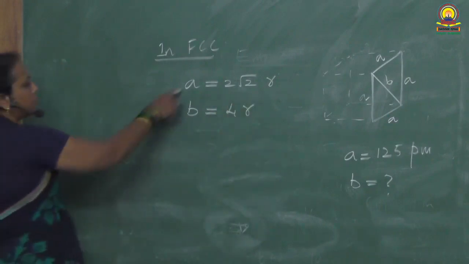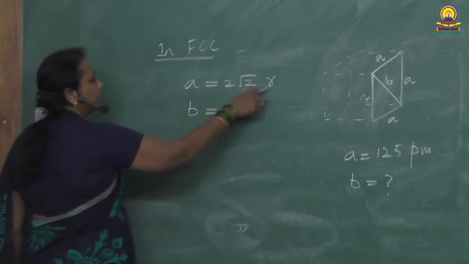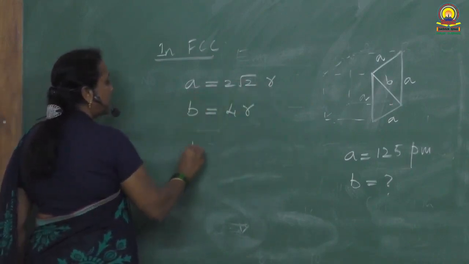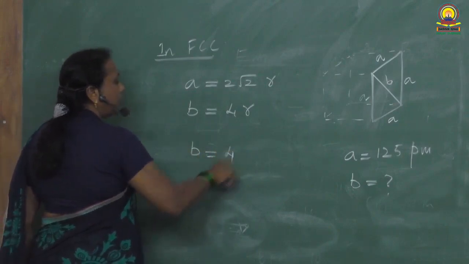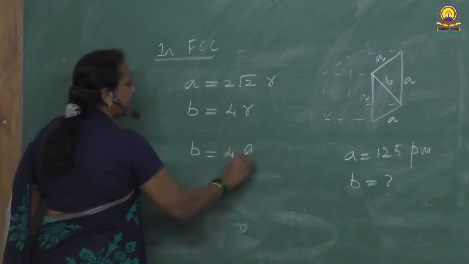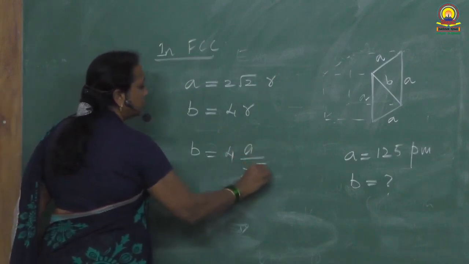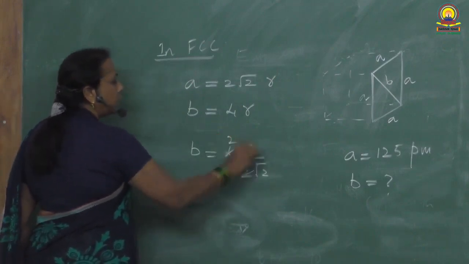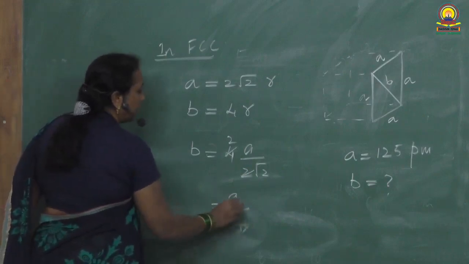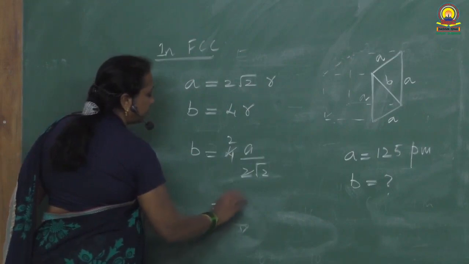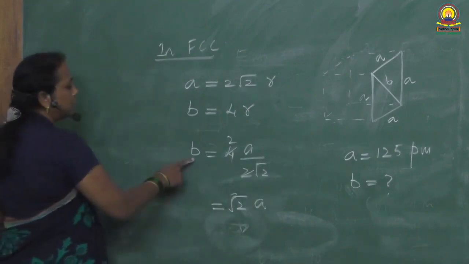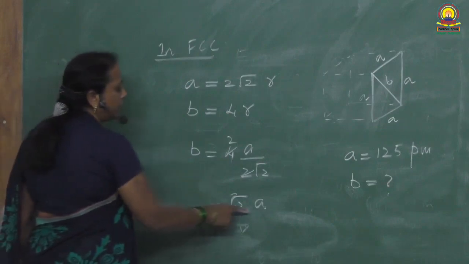By using these two, get the expression of R in terms of A. So B is equal to 4 into, R is equal to A by 2√2. Cancel it: 2A by √2. So B is equal to √2 into A.